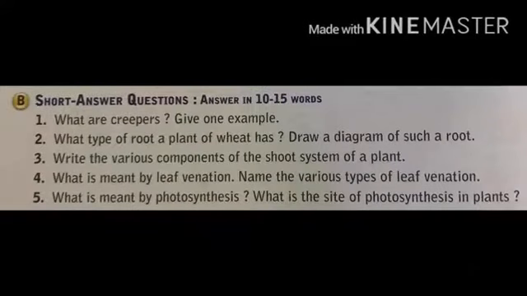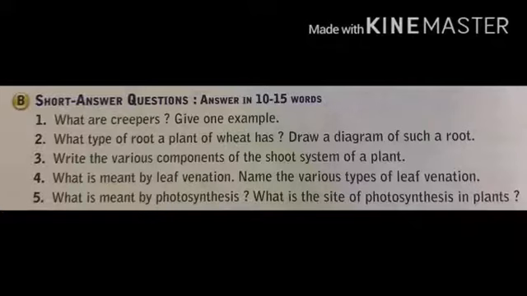Now question number 4, what is meant by leaf venation? Name the various types of leaf venation. The answer to this question is on page number 99. The design made by the veins in a leaf is called leaf venation.